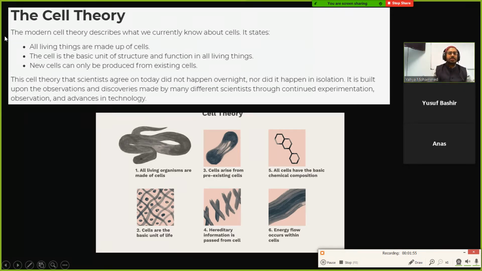So the cell is the basic unit of structure and function in all living things. You can divide things until you get to a cell, and after that, it's difficult to divide it and keep that thing alive. Also, new cells can only reproduce from existing cells. We're going to look at some experiments that show that. If you want to create a new cell, you have to take a previous cell and cause it to replicate in order to create another cell.